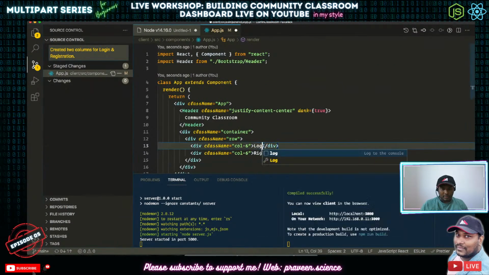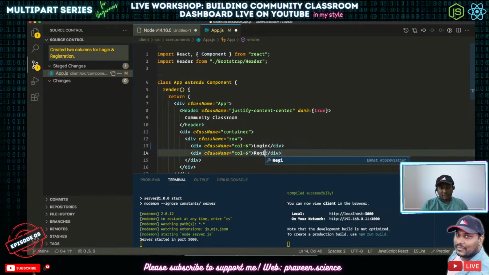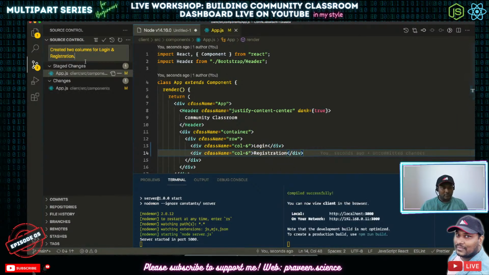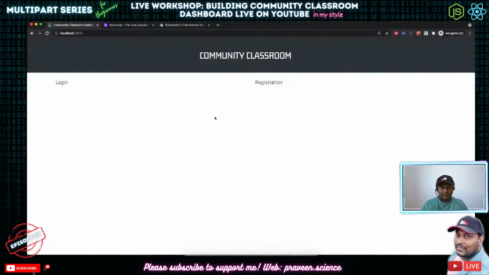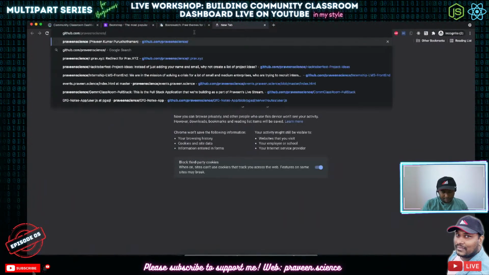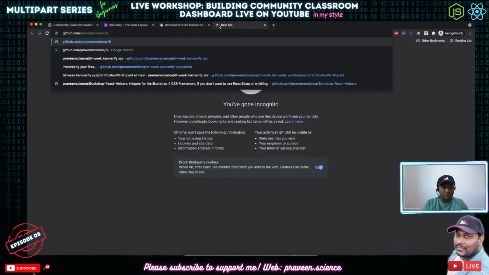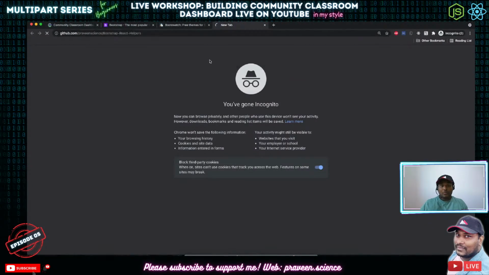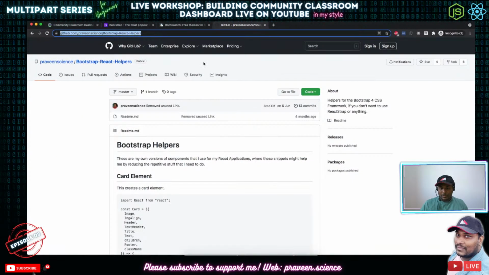We'll put login, registration, something like this. Okay, the next thing that we are going to do now is we'll be using the card. So I'll go with React Bootstrap helpers, or Bootstrap React helpers. I'm just going to give this link here.